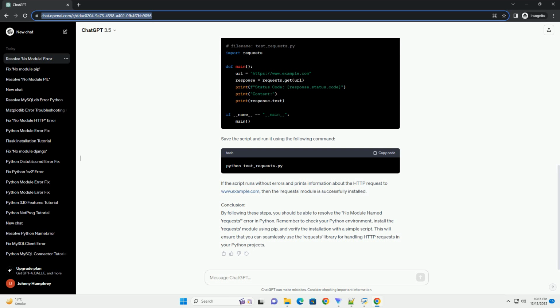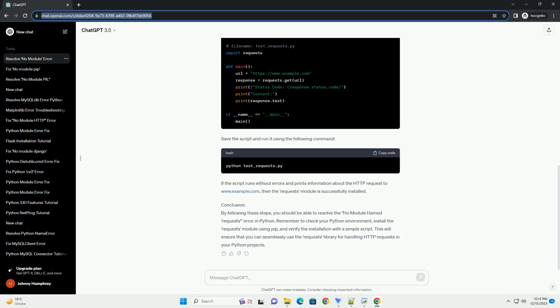Step 4. Example usage. Now that the requests module is installed, let's create a simple Python script to demonstrate its usage. Create a new Python file, example.py, and add the following code. Save the file and run it using the following command. This script uses the requests module to make a simple HTTP GET request to the JSON placeholder API and prints the title and body of a post. If the script runs successfully without any errors, you have successfully resolved the No Module Named Requests error.